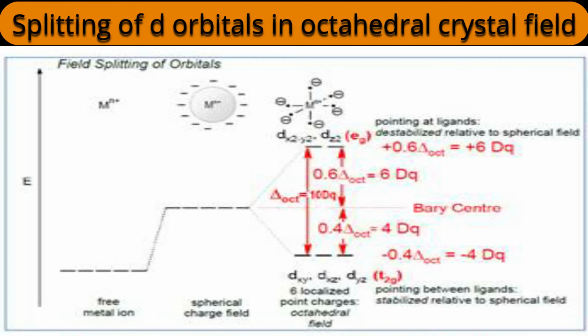On the left side is the free metal ion. How many orbitals are there? Five. Which are those? dxy, dyz, dxz, dz square and dx square minus y square. And crystal field theory assumes a hypothetical, spherically symmetric field, that is, the ligand field.